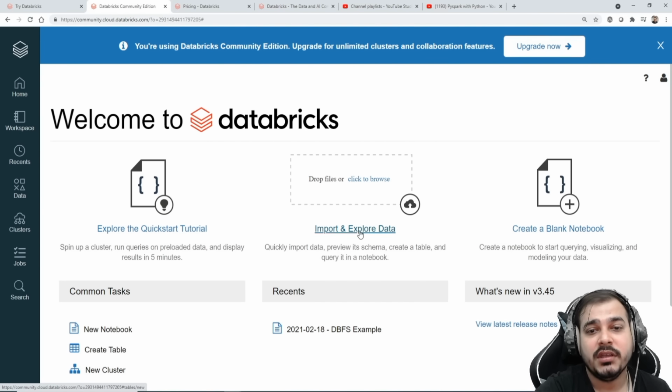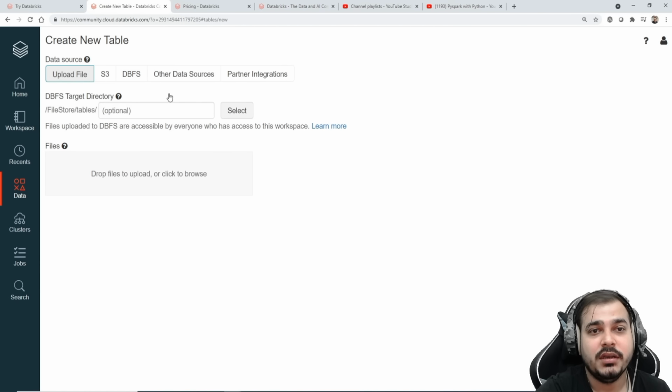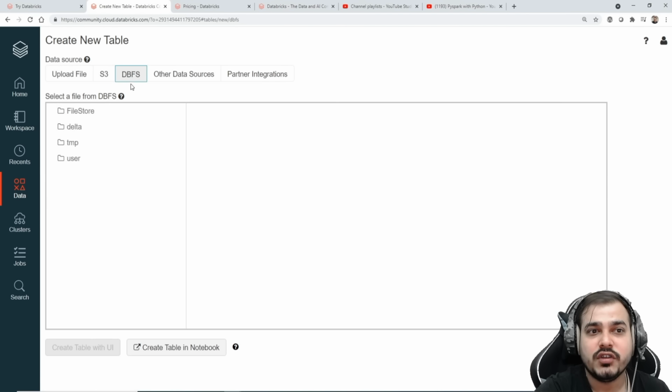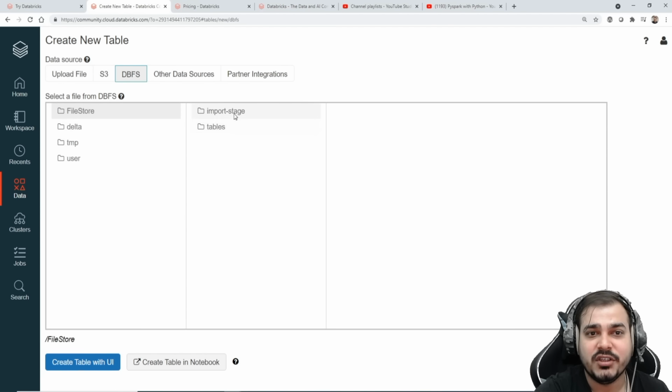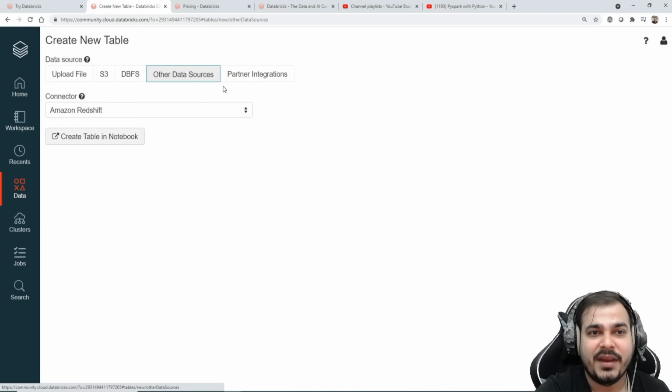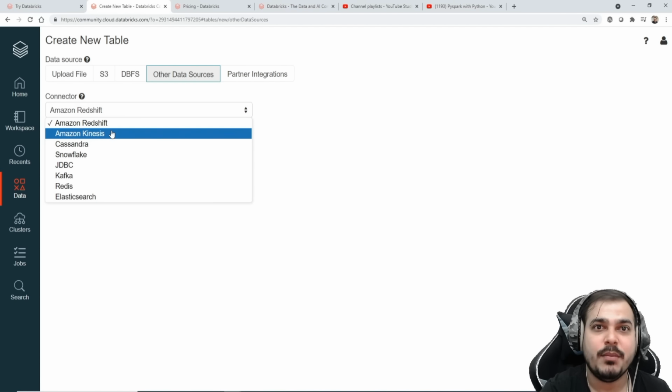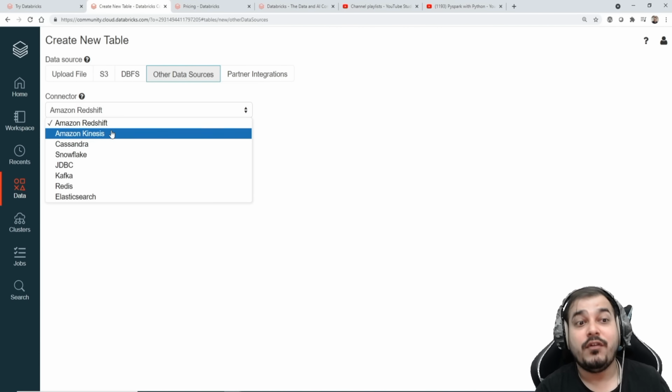So here I'm going to click on export the data. Now see guys, you can upload the data. You can also bring it from an S3 bucket. These are all things I'll try to show you. Then you also have DBFS, and in DBFS you will basically be storing data in this particular format. Then you have other data sources like Amazon Redshift and Amazon Kinesis. Amazon Kinesis is basically used for live streaming data.